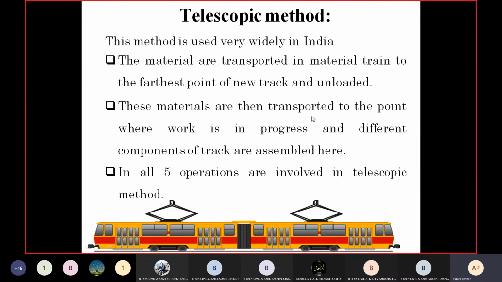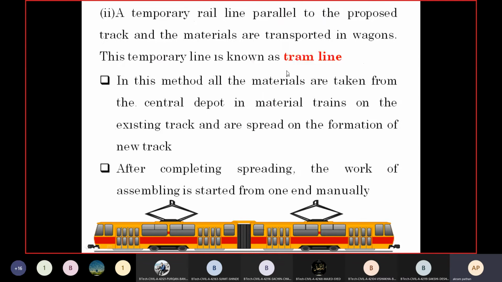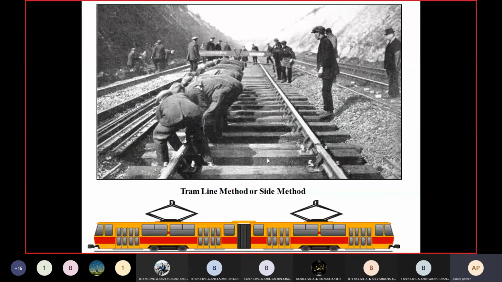So successively, what we can do with the help of this particular telescopic method, we have to transport the materials where the working is going on with the help of a material train. We have to unload it. Then such work will be carried out in case of the telescopic method, and in all 5 operations are involved in the telescopic method. Whatever operations we have seen in case of the tram line, same procedure.